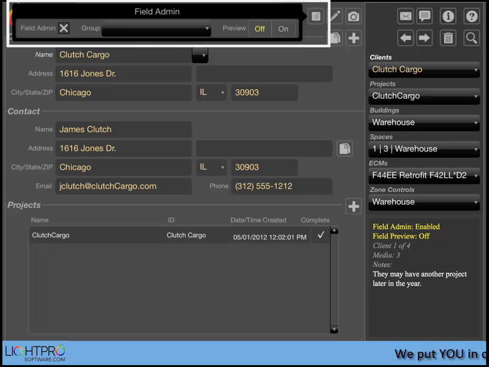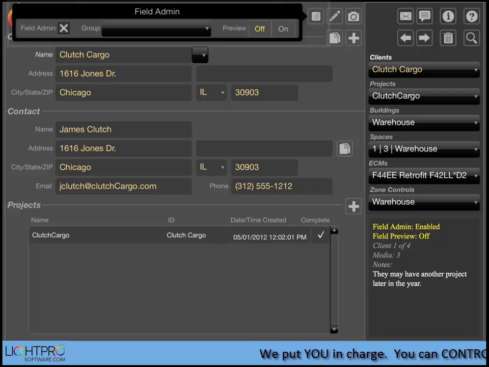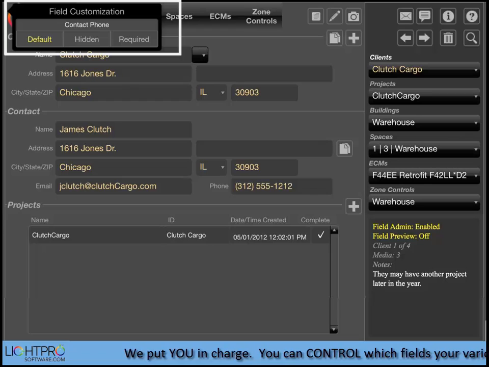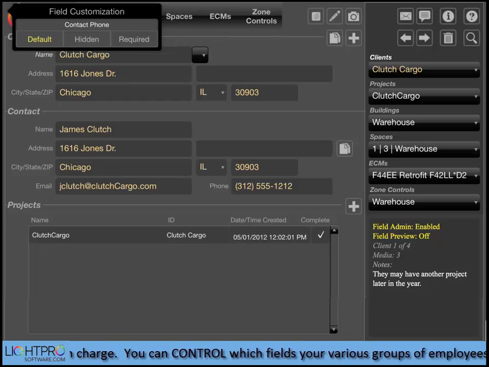As an administrator, you can control how the screens behave for different groups of users. You can set which fields are hidden away and which fields are required during data entry.